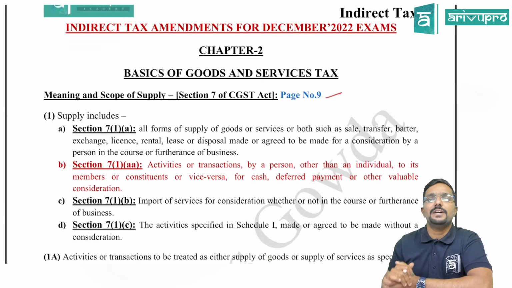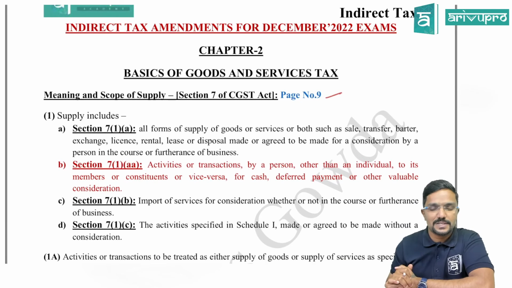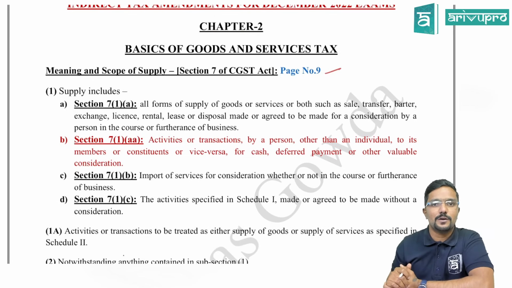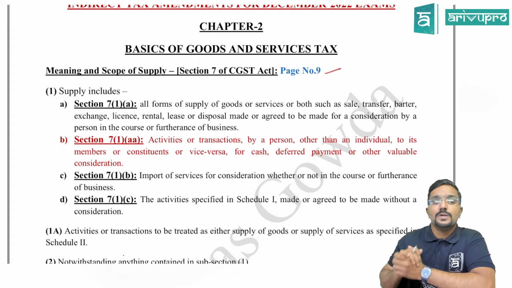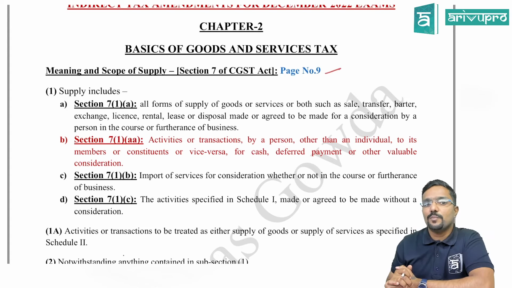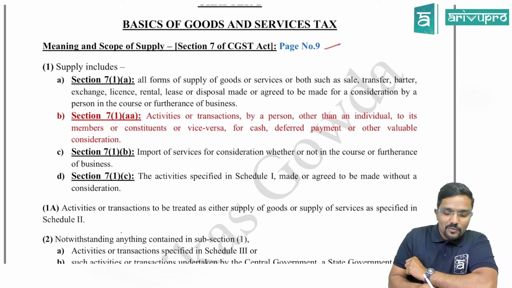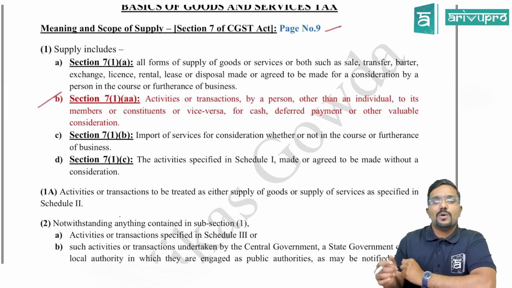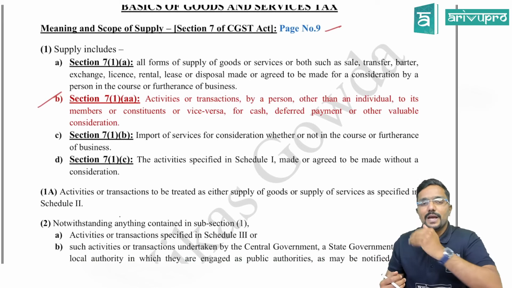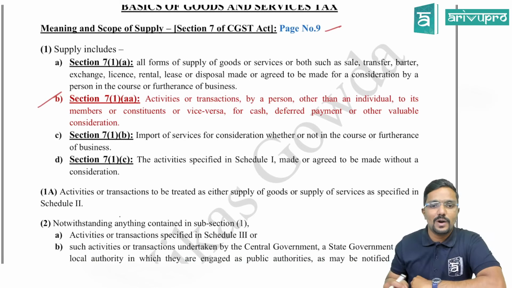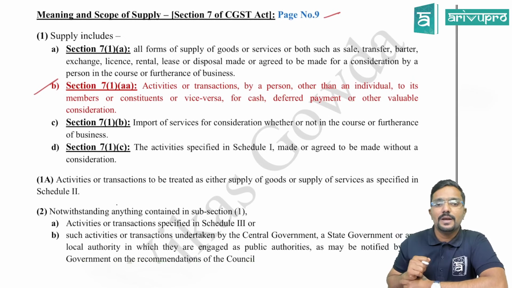So the first amendment is with respect to chapter 2, which talks about basics of goods and service tax. Please have your study material also with you so that it helps you. There, the topic called meaning and scope of supply is there, which is in page number 9. There one addition has happened. There was section 7.1a. Now they have added one more, 7.1aa. What is that? What it speaks about, we will see.